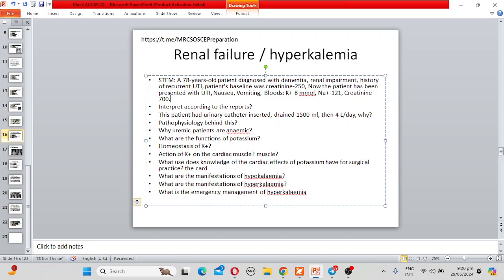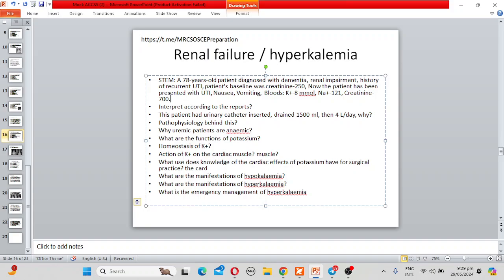Yes, sir. So if the tubular flow is more, what will happen? If the tubular fluid flow rate is more, the increased flow promotes potassium secretion. Increased potassium secretion may lead to hypokalemia as it is excreted. Very good. What is the action of potassium on the cardiac muscles?